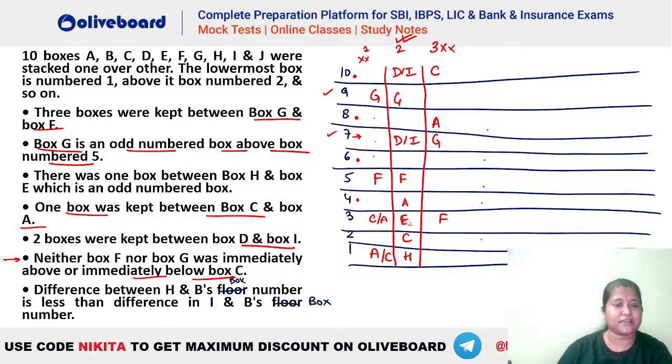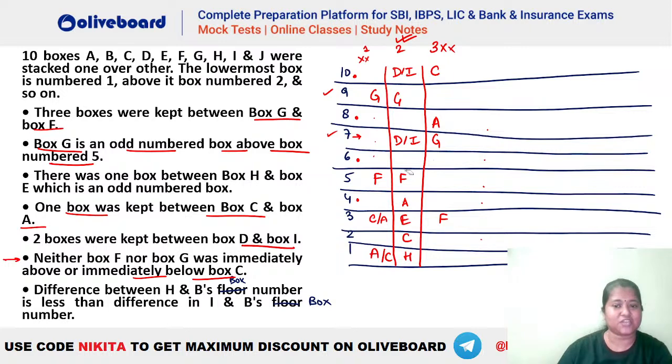This is also fine. One box between C and A. Chalo, one box between C and A done. 2 boxes between D and I. So you have 2 boxes between D and I here. That is also fine. Then we have neither F nor G adjacent to your C. So yes, it is not adjacent to C.